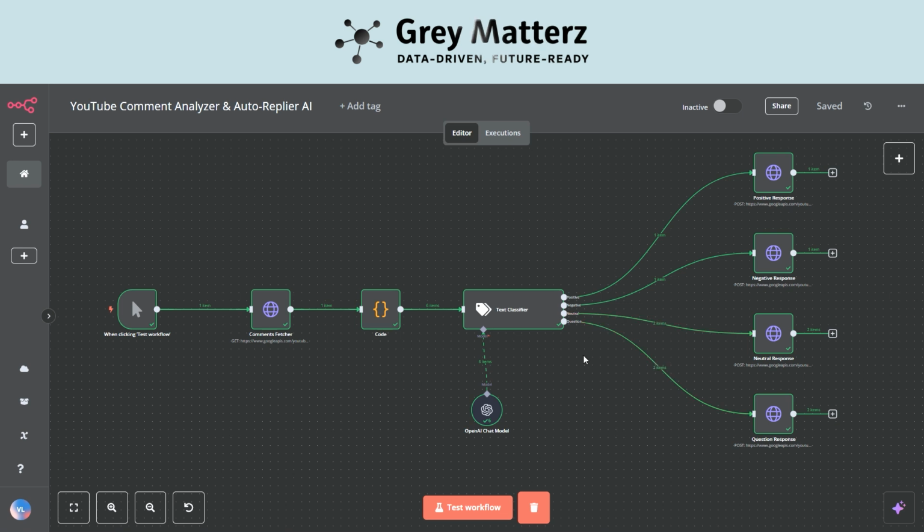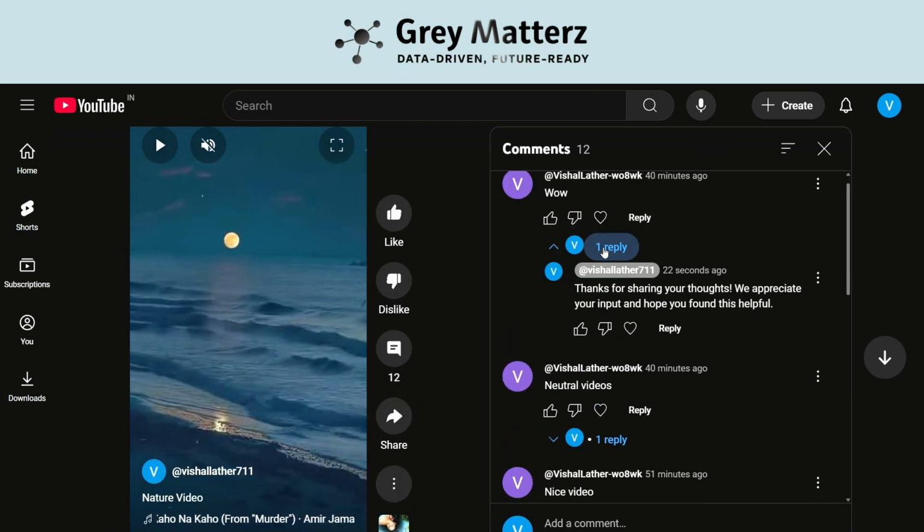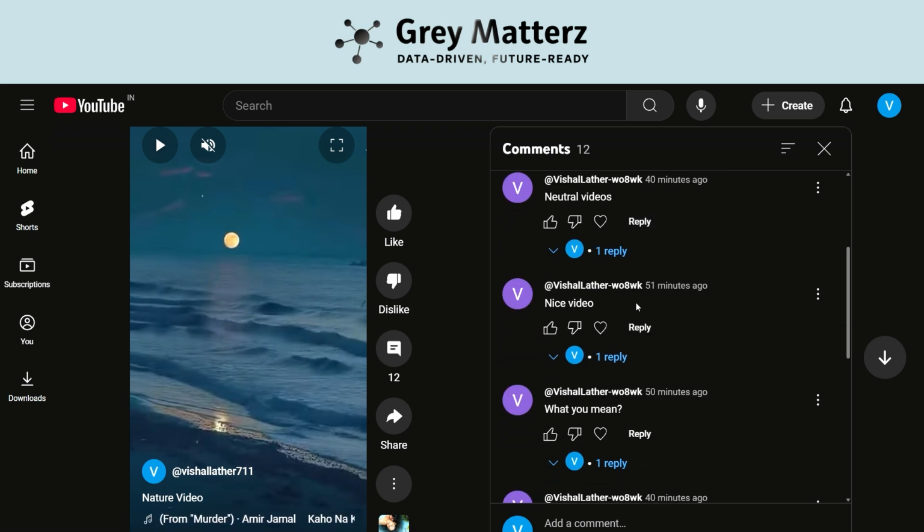Now, each comment goes to its respective HTTP request based on the category, and from these nodes the response comment is sent back. So let us test the workflow. We will be clicking on the test workflow. So as you can see, it is running totally fine and we can see the video. This is the video I have used, and these are the comments that are replied by our automation. Each has been categorized and replied to accordingly.